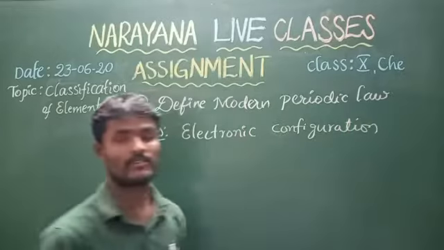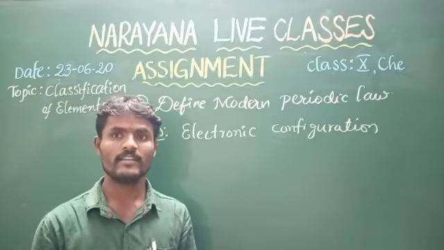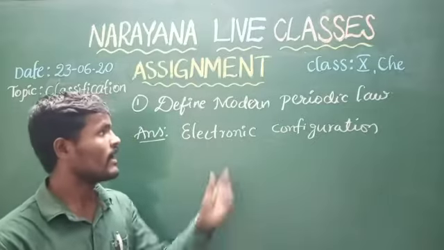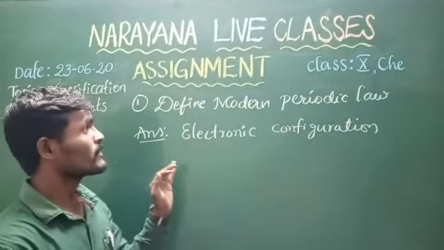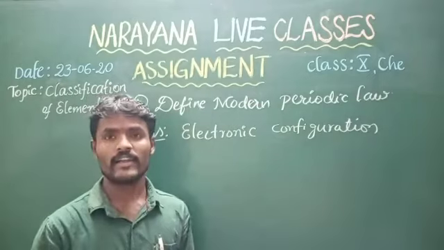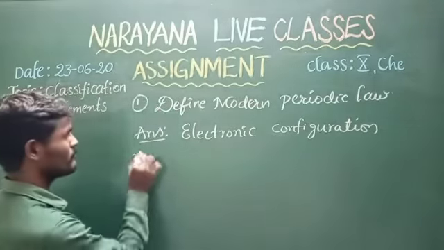Once again listen. The physical and chemical properties of elements are the periodic functions of their electronic configuration of atoms. This is the modern periodic law. Next, come to our second question. Define lanthanides.